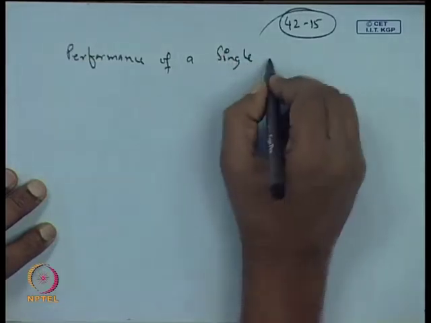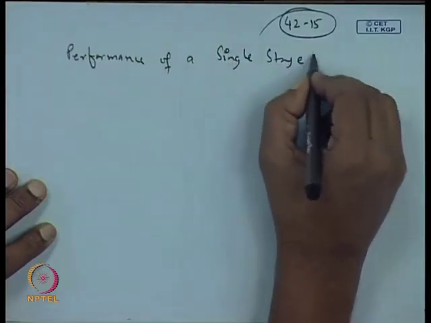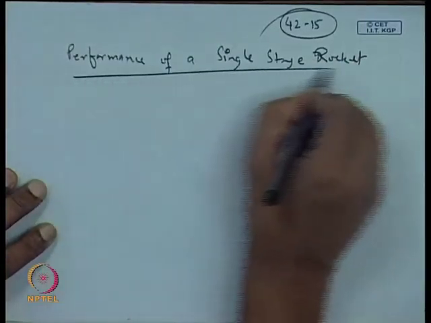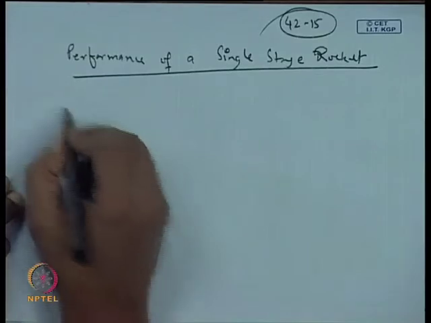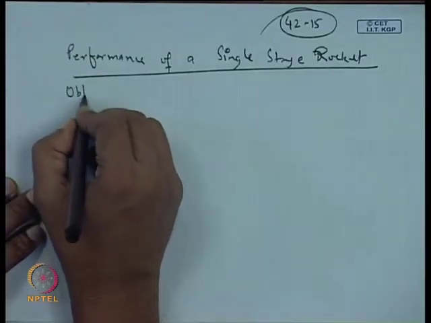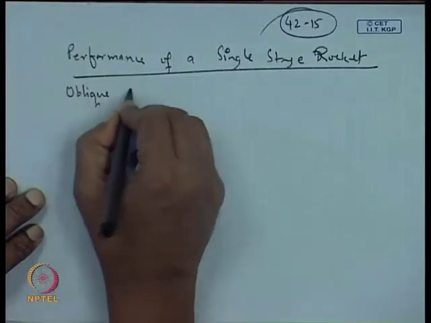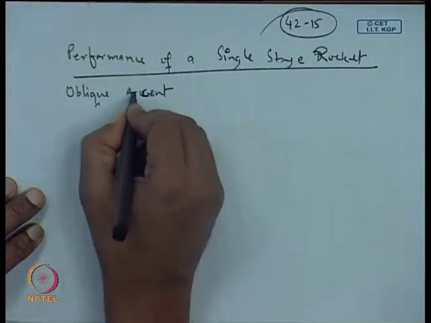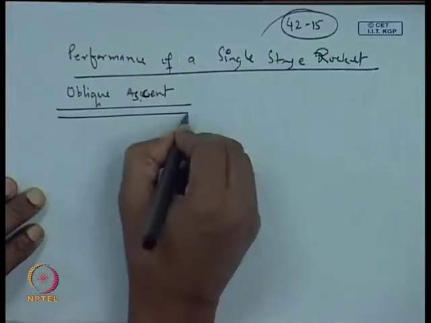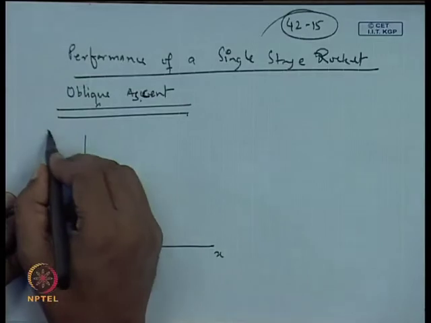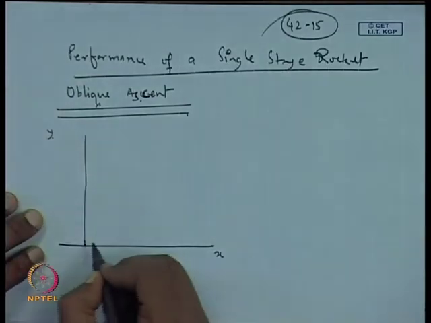So, the performance of a single stage rocket, and we write a general equation that is for oblique ascent. So, this is our inertial x.